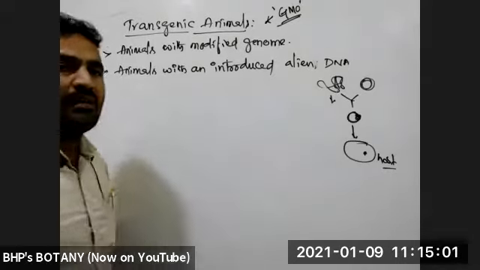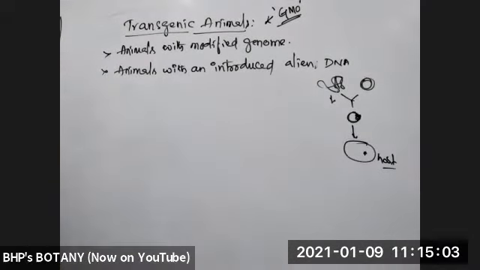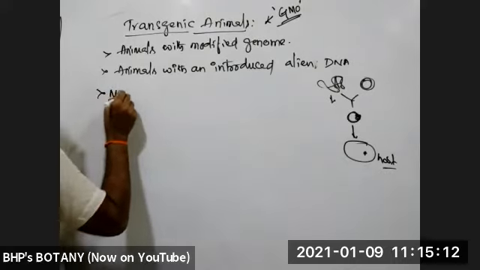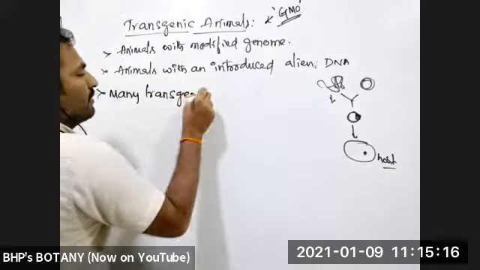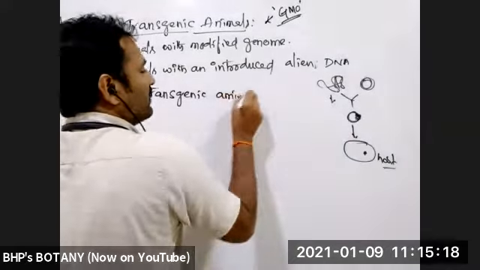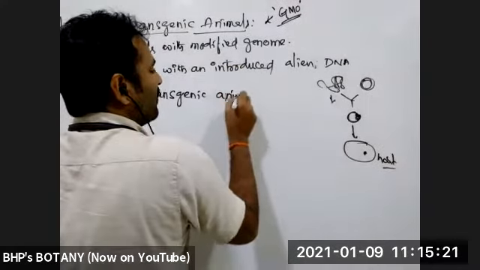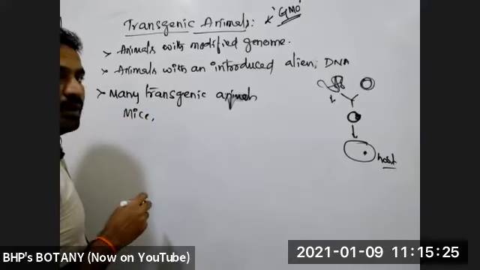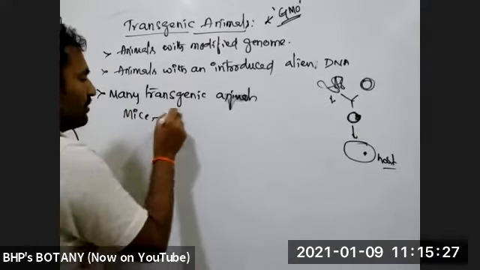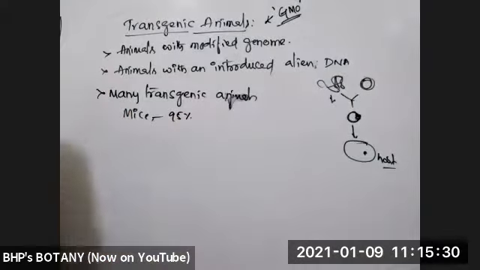Many transgenic animals are there. These transgenic animals are used to produce many products. Different uses are there. Many transgenic animals are being produced, like mice. Most of the transgenic animals, around 95%, are mice only.